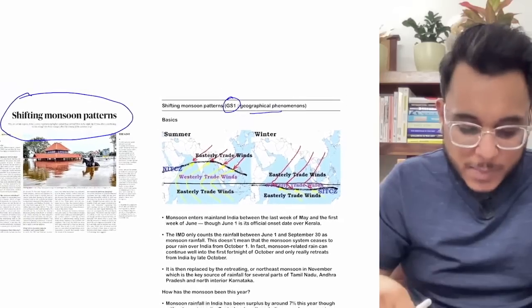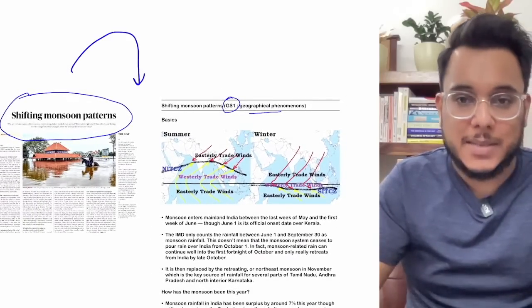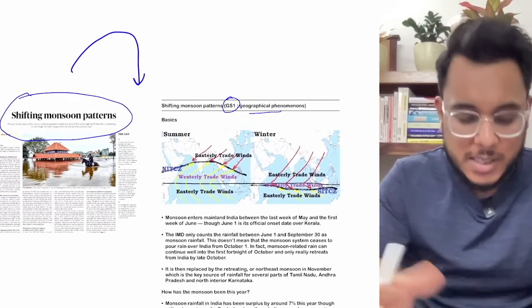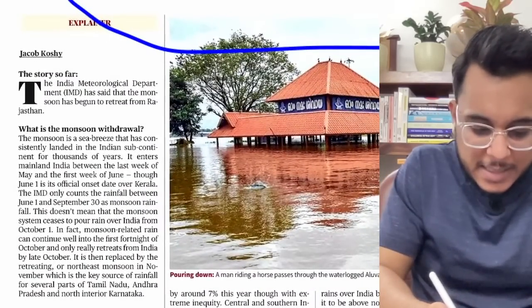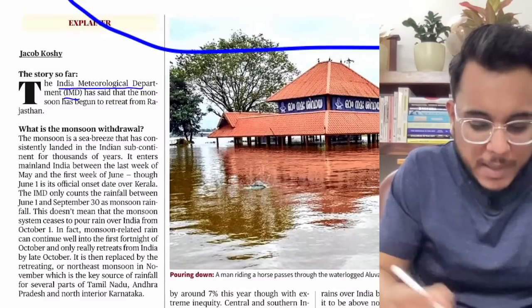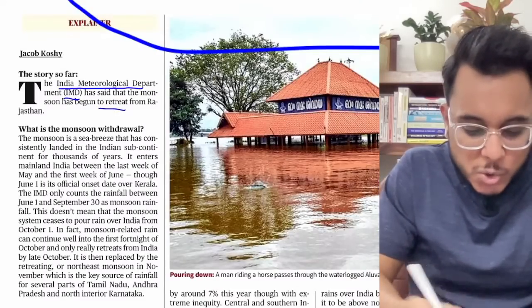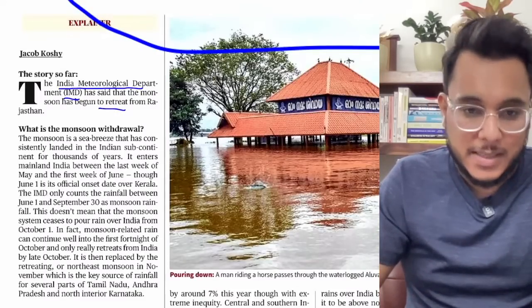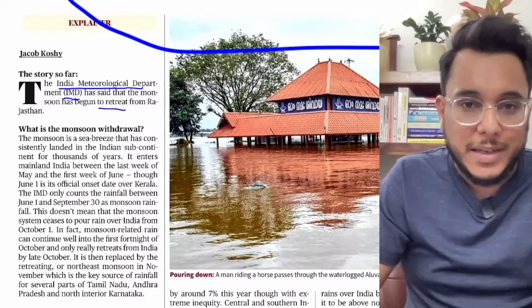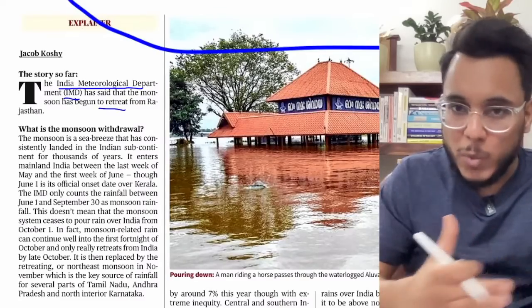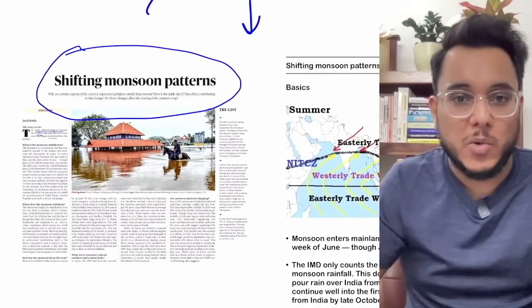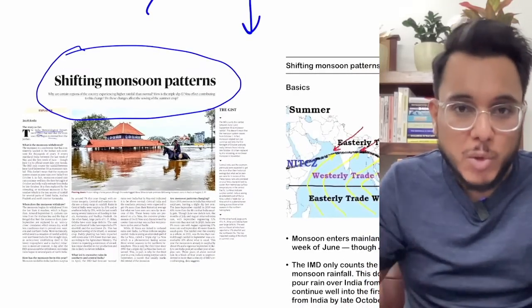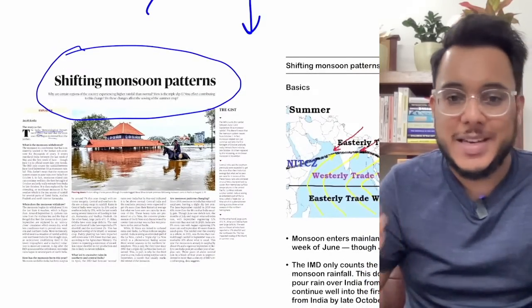Now before going into this article, why has this article come? Just 2 days back, we saw that the IMD, the India Meteorological Department, said that the monsoon retreat has started from Rajasthan. So as the monsoon retreat has started from Rajasthan, we will see this phenomenon. We'll see how the monsoons were this particular year, how it will impact food production in India, and all those dimensions.